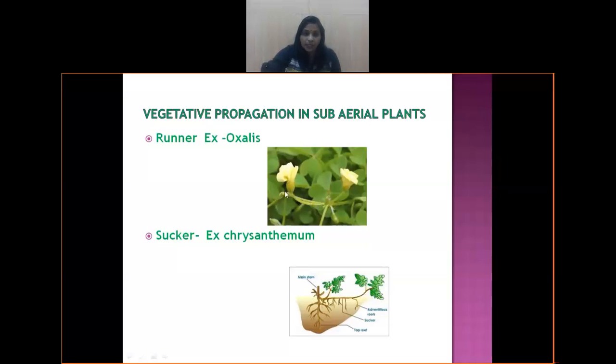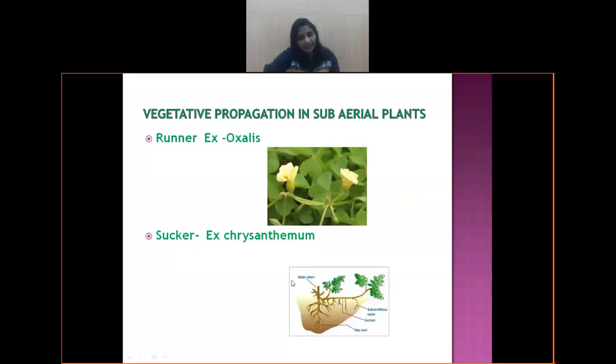At the nodal region, the flower, the leaf, and the roots will arise. This keeps running on the soil like that. That's why the name has been given as runner. And if suitable conditions prevail, this will detach from the parent plant and it develops into a new plant. Then we call it a runner. There's a picture of an oxalis. Example is oxalis. Similarly, the second example is sucker.